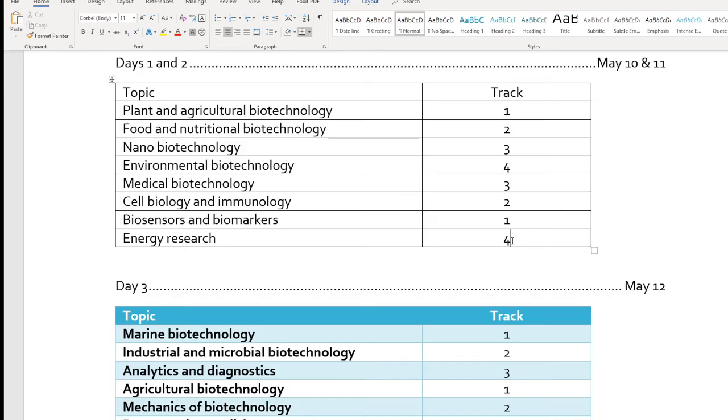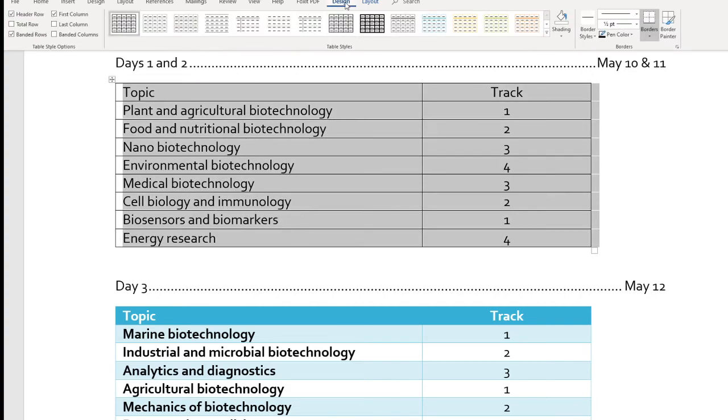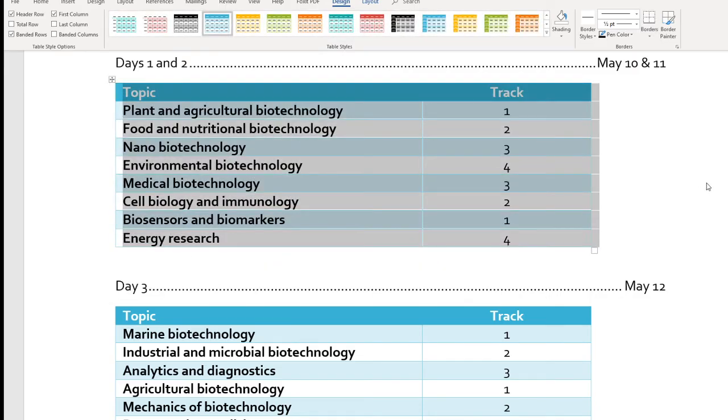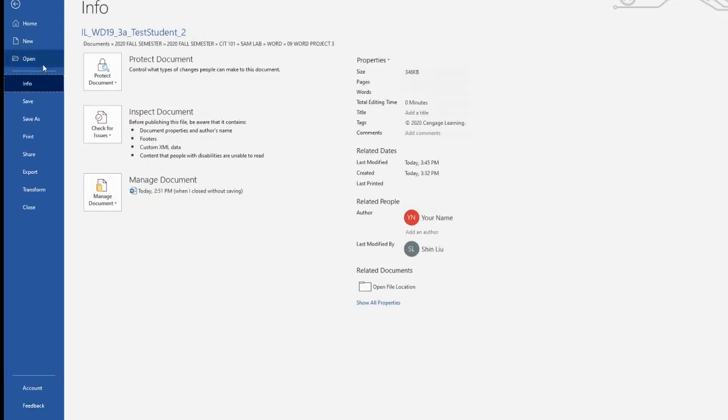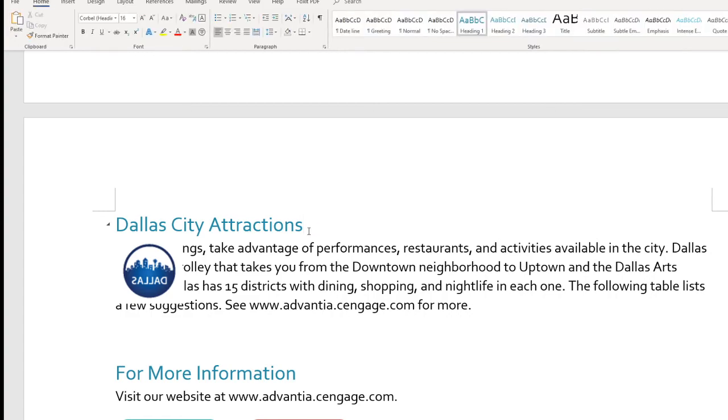Okay. Now once I finish, I want the table style. So, okay, let's go to design. On the table style here, table and design here, create table 4 accent 1. All right, so that's what I chose right now. So day 1, day 2, and day 3 tables look the same right now. Okay, then let's go to page 4. On the page 4 here, okay, let's see here.